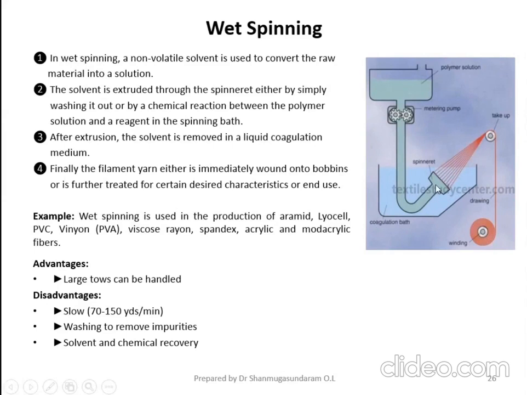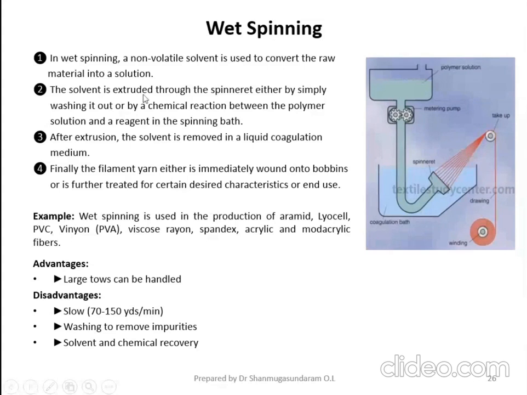Once the filament is coming out from the spinneret, when it contacts the coagulation bath, the coagulation bath contains many chemicals. So what is the purpose of this coagulating agent? In order to get precipitation in the material. So once the precipitation starts, the filament you can take out and you can wind it.